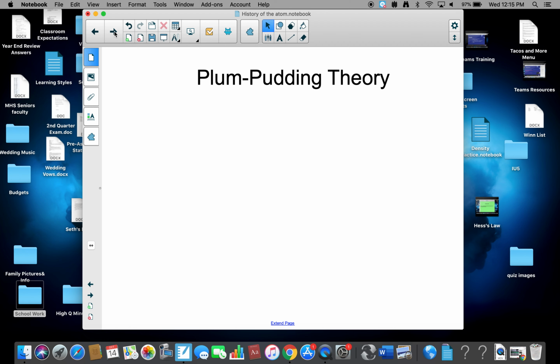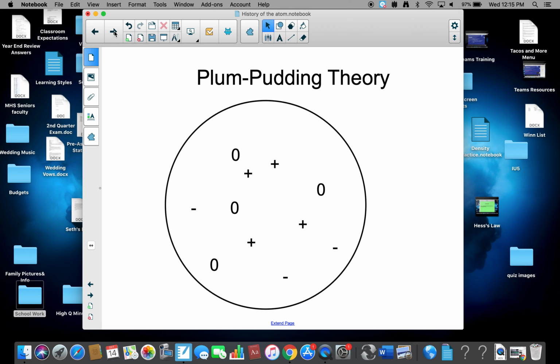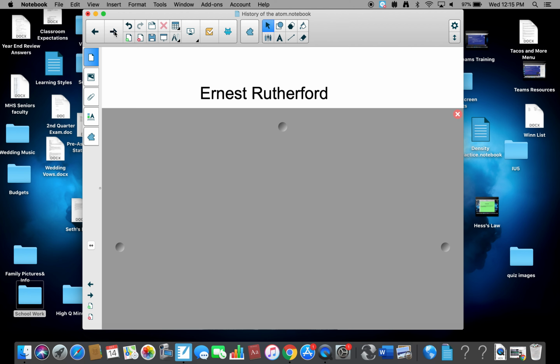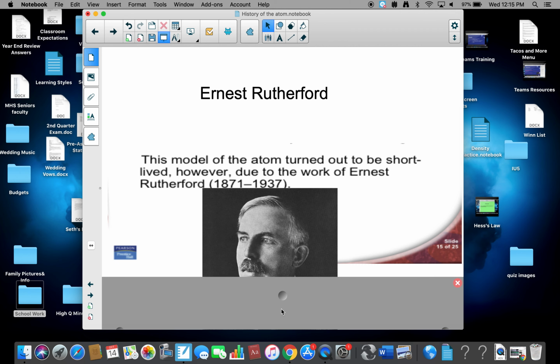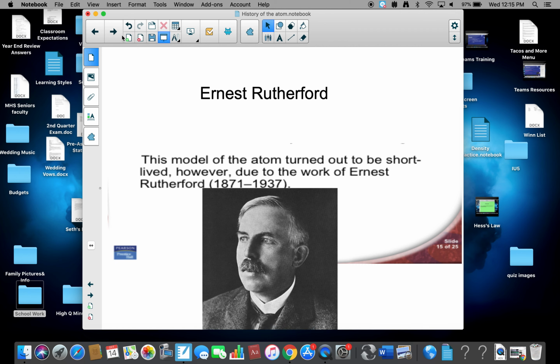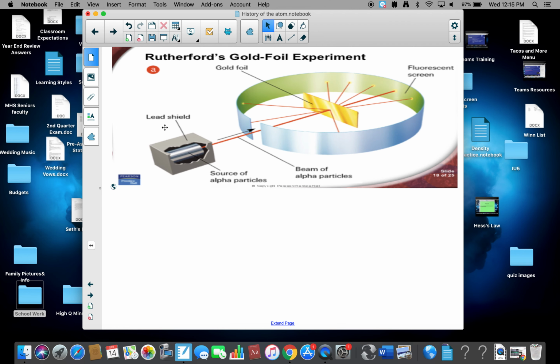Now, from that, he came up with the plum pudding theory, which basically said an atom is just all the charges lumped together. Now, that model of the atom turned out to be short-lived, however, due to the work of Ernest Rutherford. Don't worry about death and birth dates. I don't care. Okay, and here is Rutherford's experiment. He fired a particle called an alpha particle. An alpha particle is 2 protons and 2 neutrons.